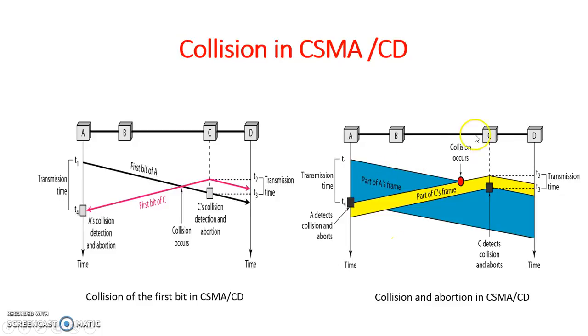The second picture gives a full graph of collision and abortion in CSMA/CD. That is, we need to see two things for collision detection over CSMA. If a collision is detected during the transmission of the packet or the frame, the station will stop or cease the transmission and it will send a short jamming signal.